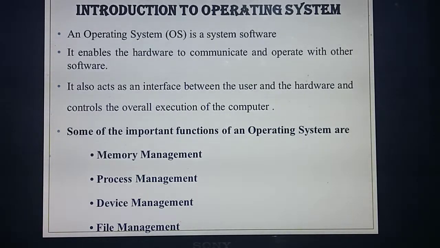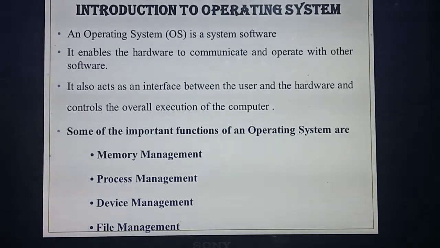You have already studied this in the last chapter. The operating system communicates with the hardware devices connected to the computer and makes them interact with the user. It acts as an intermediary between the user and the hardware. It also controls all the devices connected to the computer and all the software installed in the computer. So overall execution is controlled by the operating system. You have studied this thoroughly in the last chapter.